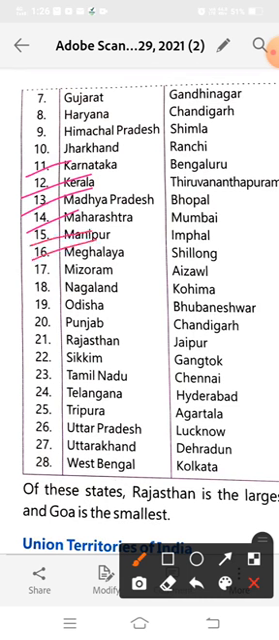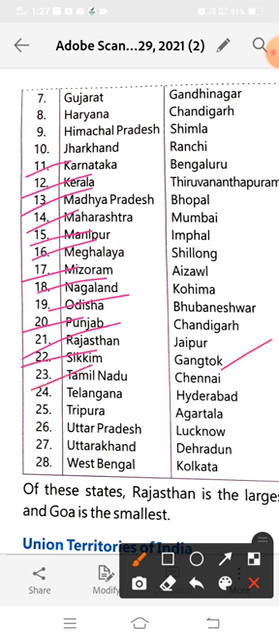Now 16th, Meghalaya, capital is Shillong. Now 17th, Mizoram, capital is Aizawl. And Nagaland, capital is Kohima. Odisha, and capital of Odisha is Bhubaneswar. And on the 20th number here is Punjab, and capital of Punjab is also Chandigarh. And Rajasthan, the capital of Rajasthan is Jaipur. Sikkim, capital of Sikkim is Gangtok.